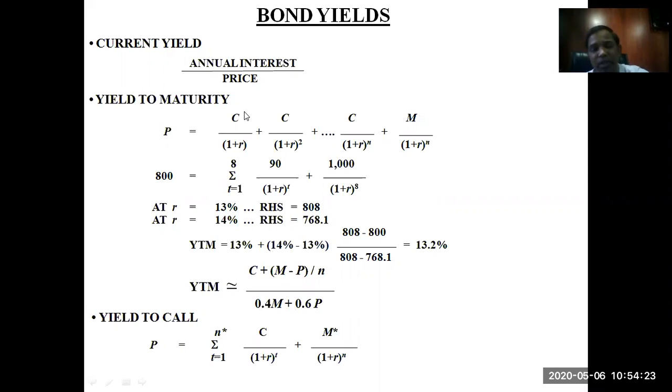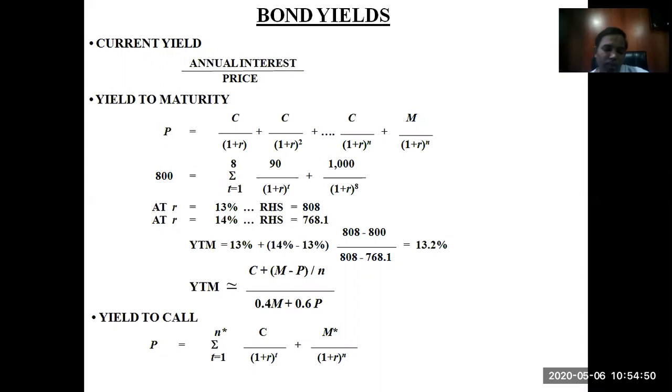That means return till the time of maturity. If I'm buying a bond today, and the bond is of 10 years and I want to be there for 10 complete years, I'm not going to trade it anywhere. I'm not going to sell it to anybody else in between that maturity period. That means I'm going to be with the bond till it matures. So at maturity, what will be my return is what is calculated in yield to maturity.